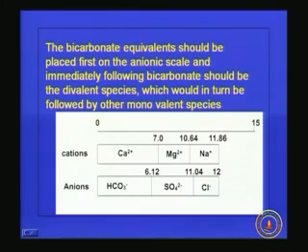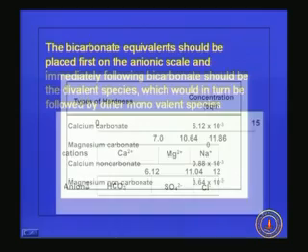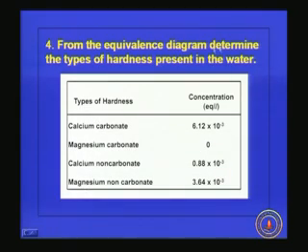And what is the requirement of this equivalence diagram? With the help of this equivalence diagram, we can find out the calcium carbonate hardness, calcium non-carbonate hardness, magnesium carbonate hardness, and magnesium non-carbonate hardness. So that is the purpose for which we use this equivalence diagram. So from the equivalence diagram, that is what I have done here.